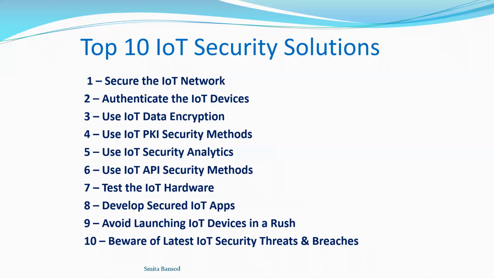As well as be aware of the latest IoT security threats and breaches, because there are a number of attackers with different minds and different skill sets, and because of COVID there are now a number of issues, and everybody wants to gain money, and they are finding the easiest way to do that. So there is an increase in attacks, their minds are sharp, they are finding new ways. So how can we avoid that?